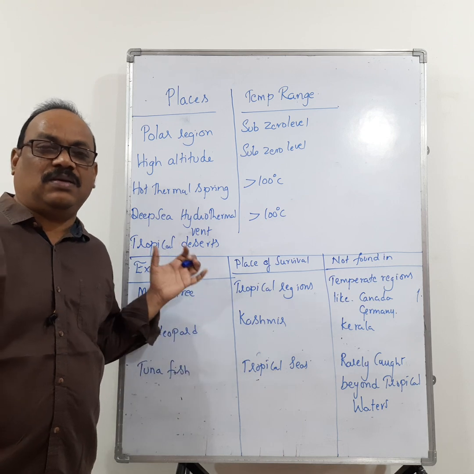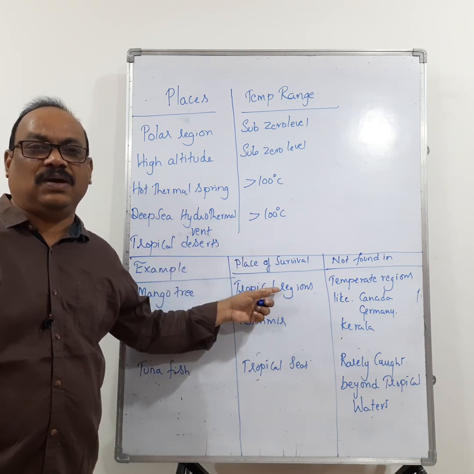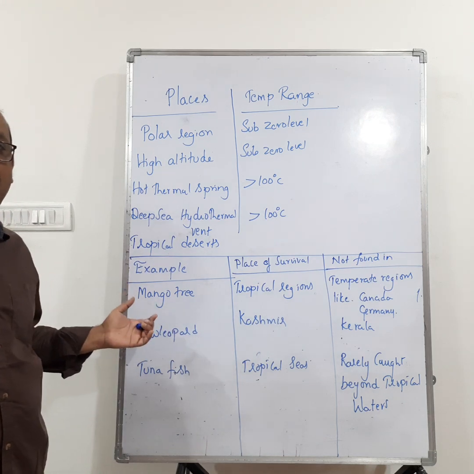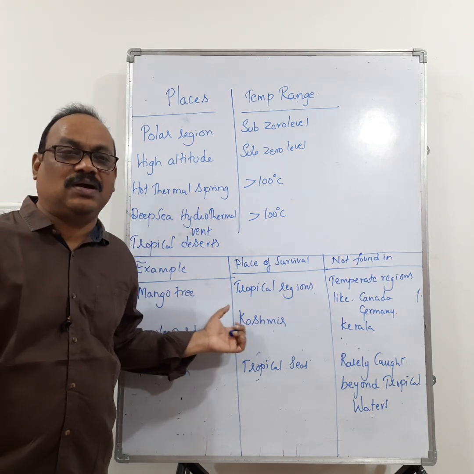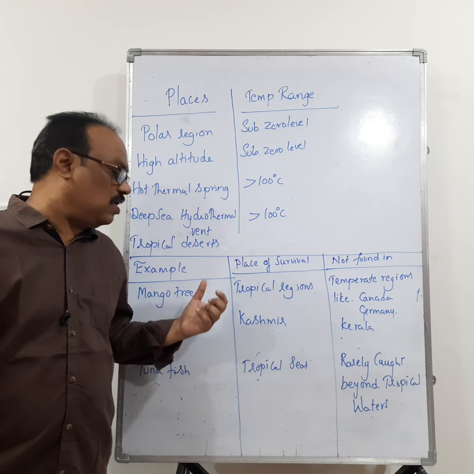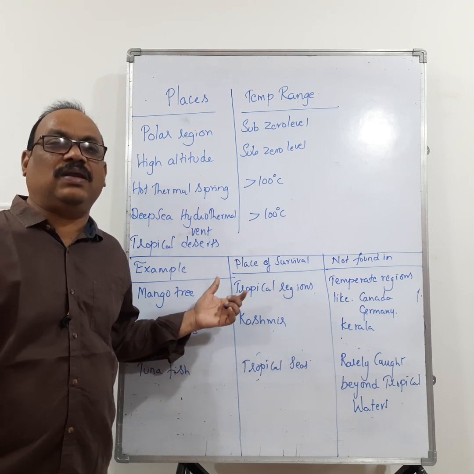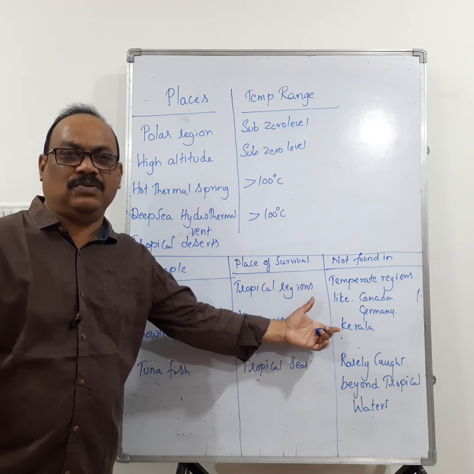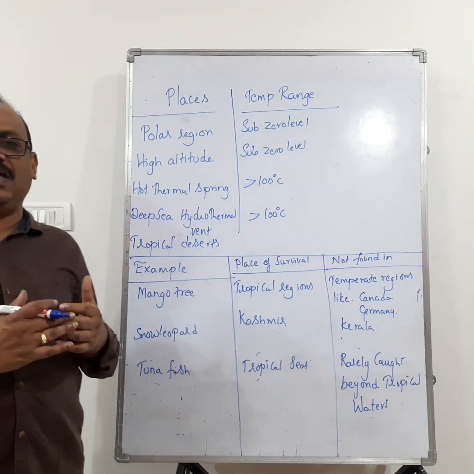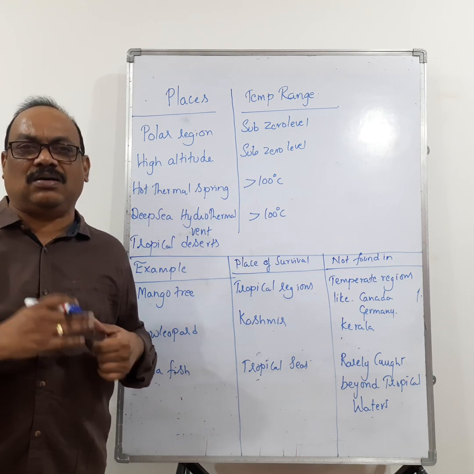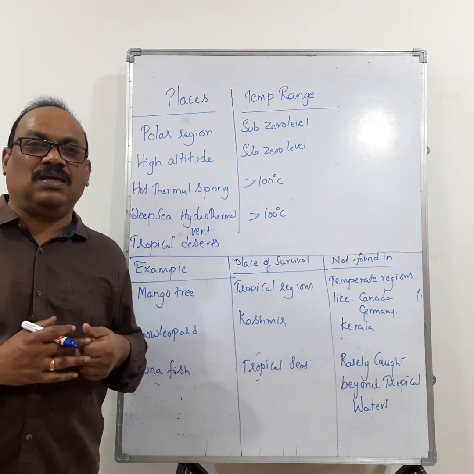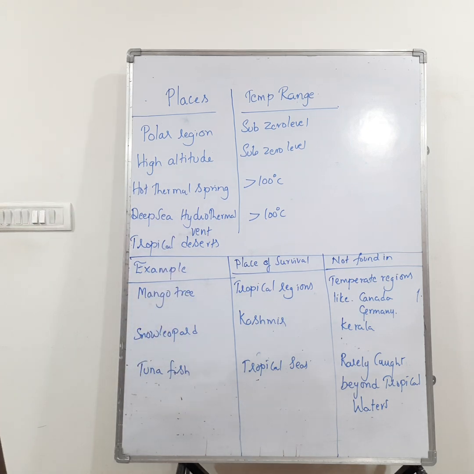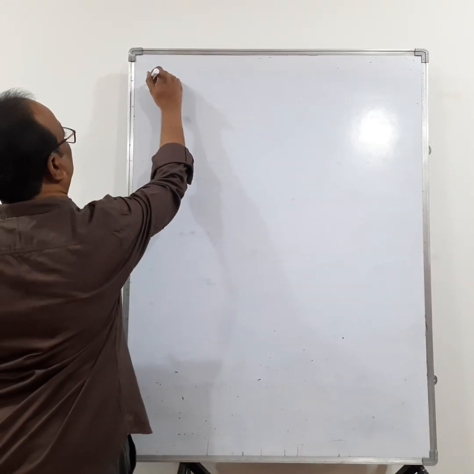So, for example, take the mango tree: it can survive only in the tropical regions but not in the temperate regions. Similarly, snow leopards are found only in Kashmir, where the temperature is very low. But it cannot be seen in Kerala where the humidity is very high. Okay, so the organisms can tolerate some areas only. The organisms cannot be seen in other places. Right? We'll go for the next one.